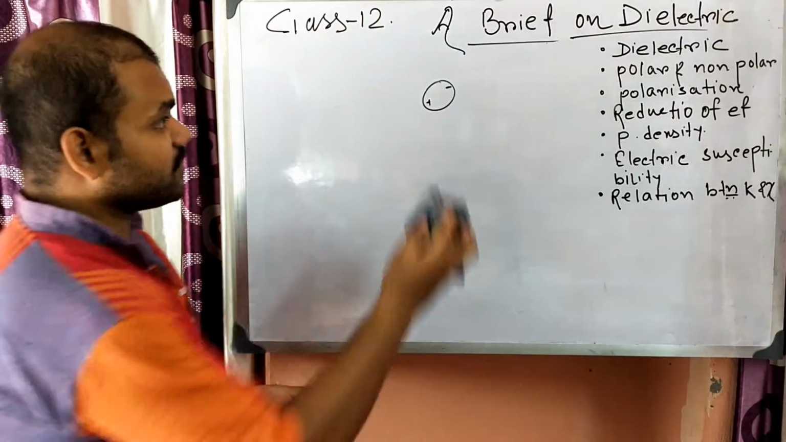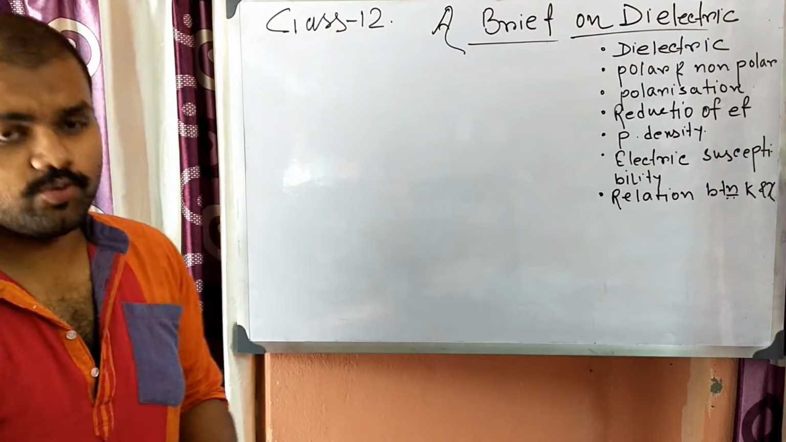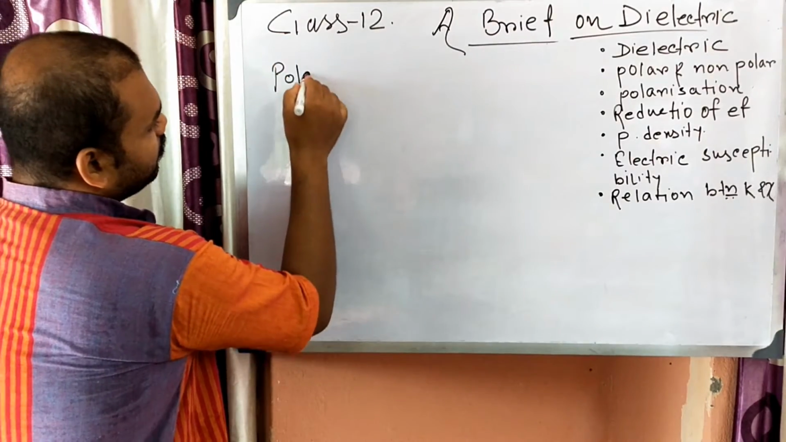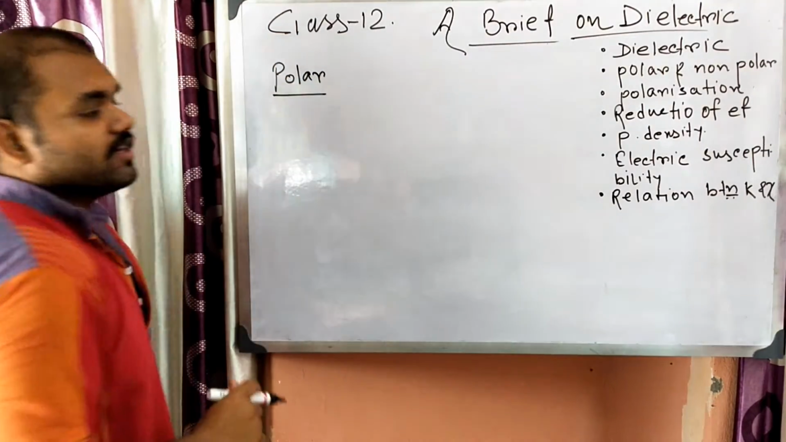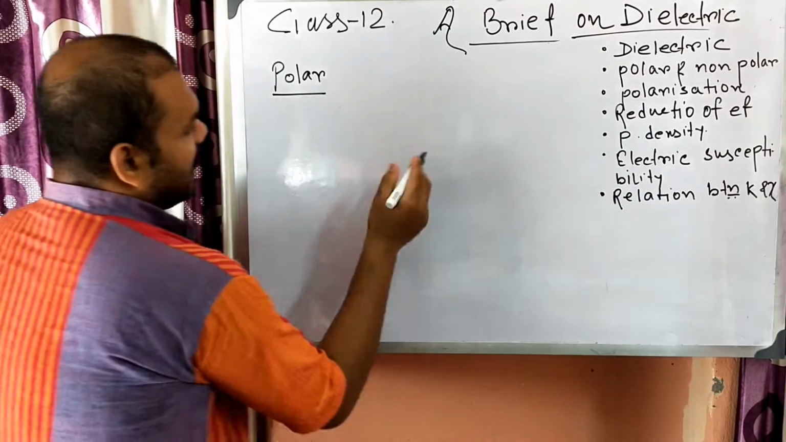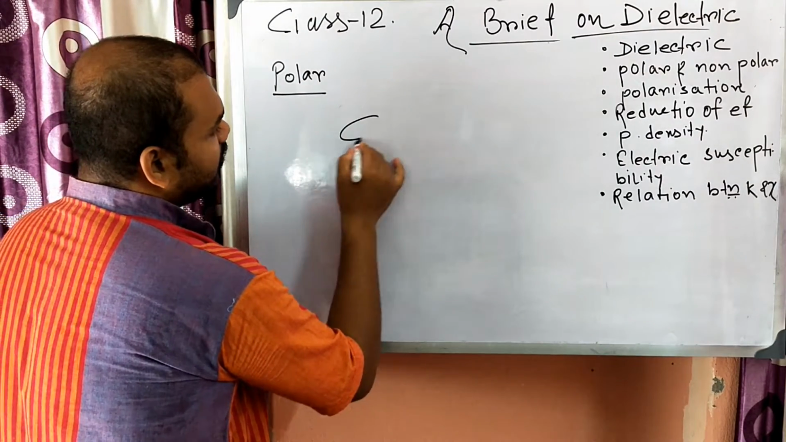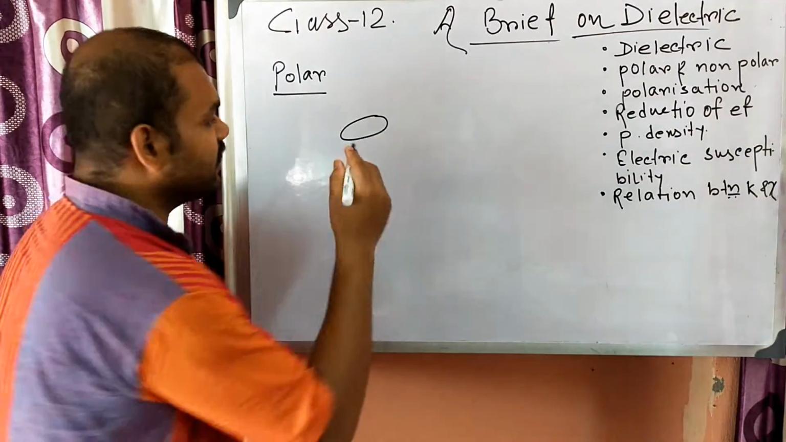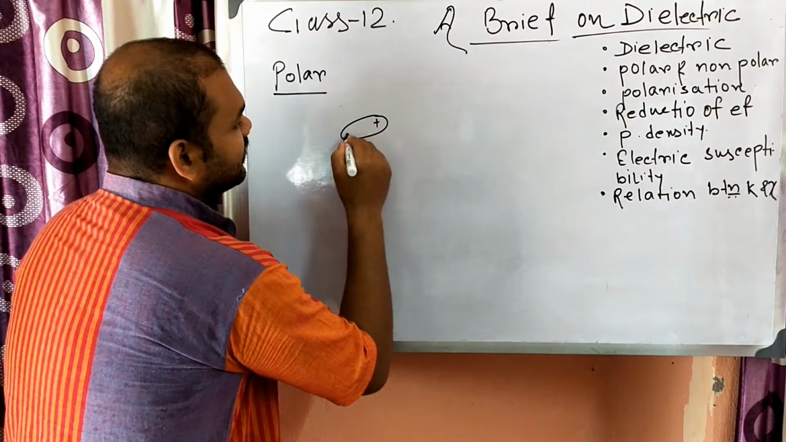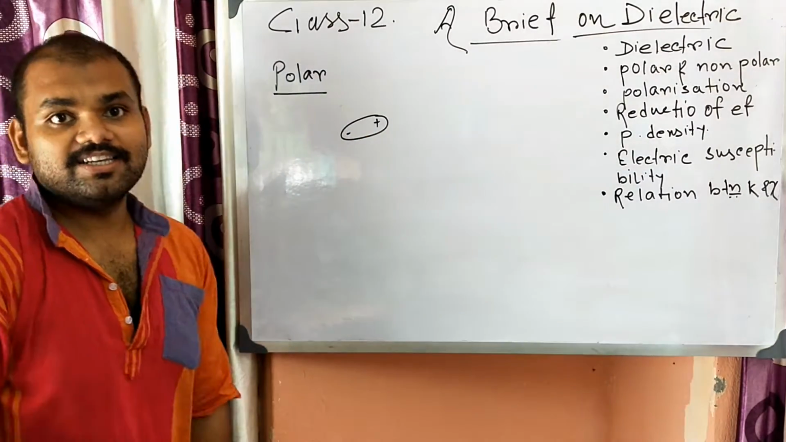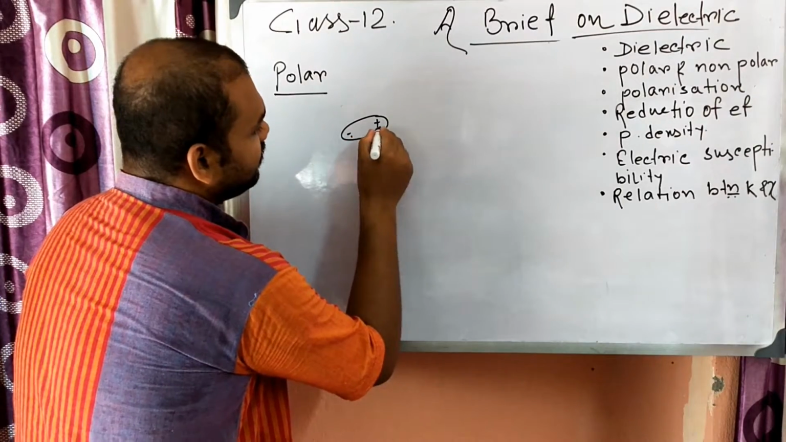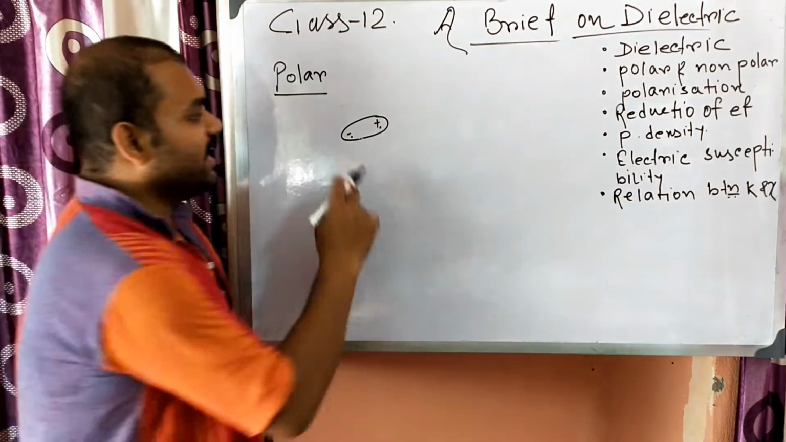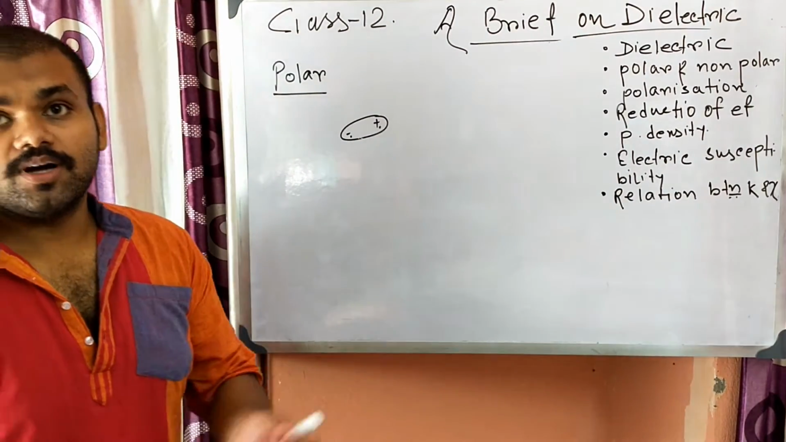Next, polar and non-polar dielectric. What do you mean by polar dielectric and non-polar dielectric? A polar dielectric is a kind of dielectric where, in a particular molecule or atom, the centers of mass of positive and negative charges are at different places, so they act as a dipole.